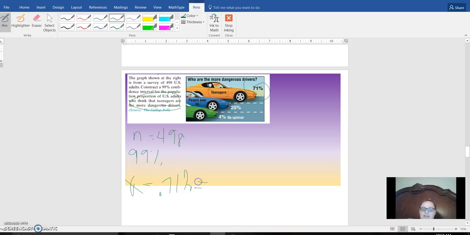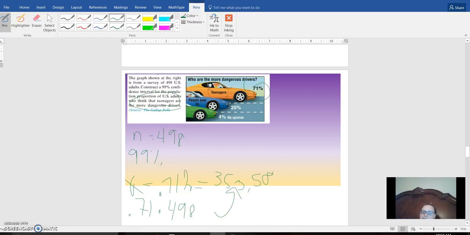Because the calculator wants pure numbers, I did 0.71 times 498, because in the calculator it just wants the exact numbers.